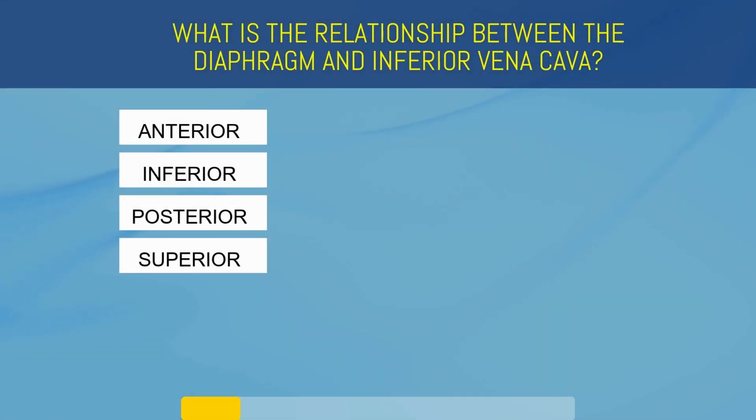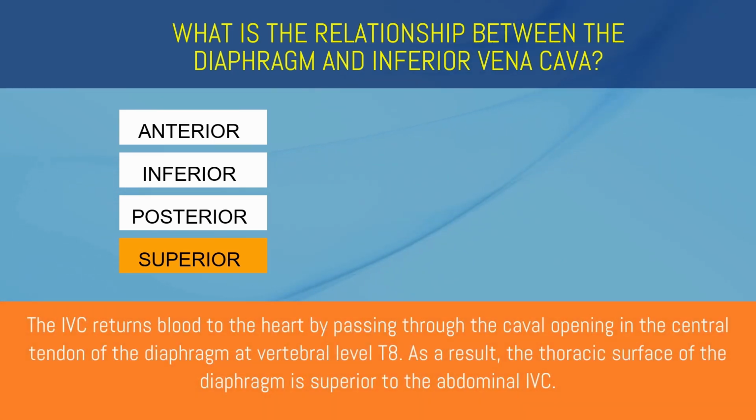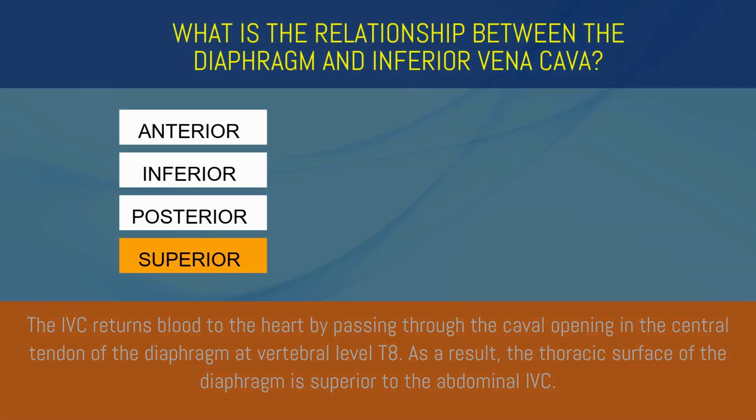What is the relationship between the diaphragm and inferior vena cava? Anterior, inferior, posterior, or superior? Superior. The IVC returns blood to the heart by passing through the caval opening in the central tendon of the diaphragm at vertebral level T8. As a result, the thoracic surface of the diaphragm is superior to the abdominal IVC.